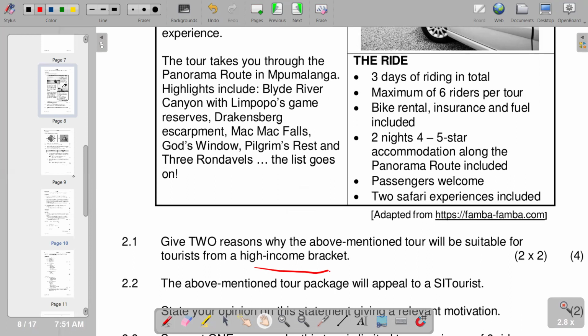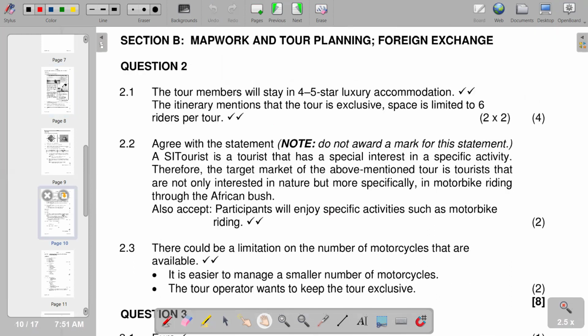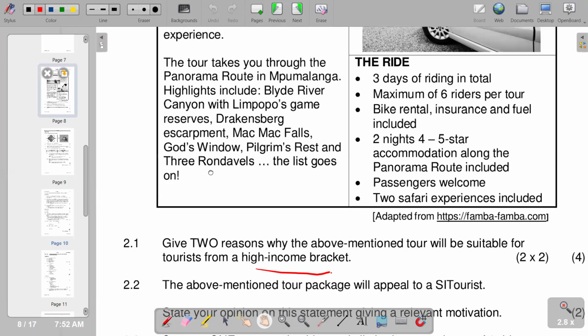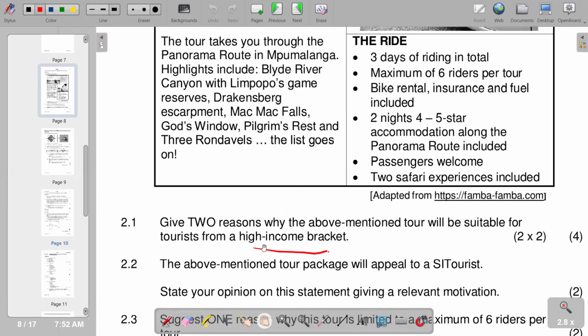So basically, according to the description that we also have on our other section, the tour members will stay in a 4 to 5-star luxury accommodation. That is the response that you can give. And also the itinerary mentions that the tour is exclusive. Space is limited to 6 riders per tour. So that makes it qualify to be a high income bracket. So that's one on 2.1.